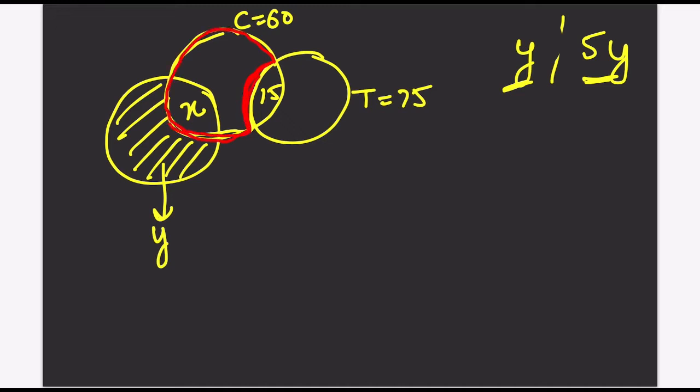This part is 60 minus 15, that is 45 people in this part. So if I assume this part is X, this part is 45 minus X. Is this clear? 45 minus X and X. Now, 45 minus X, X, Y, and the total is 75. This circle will be 60.